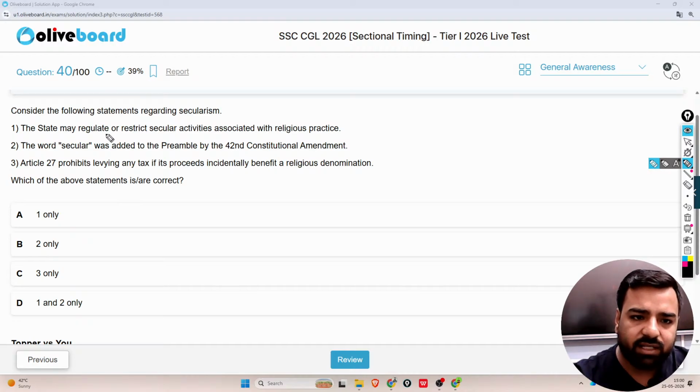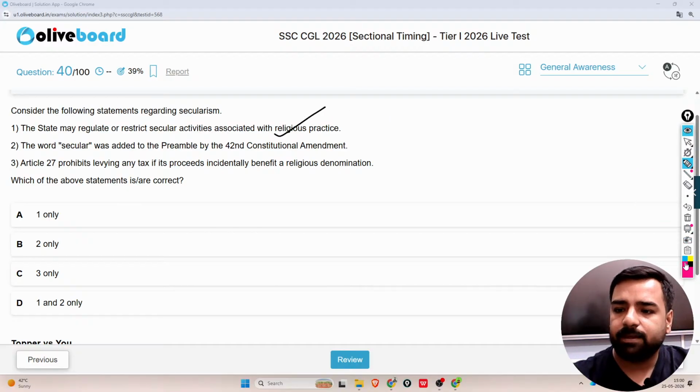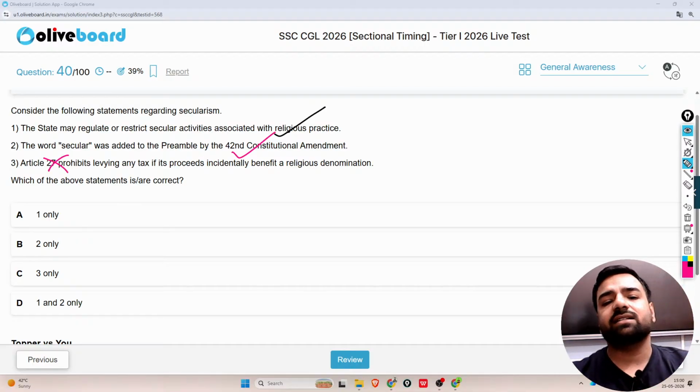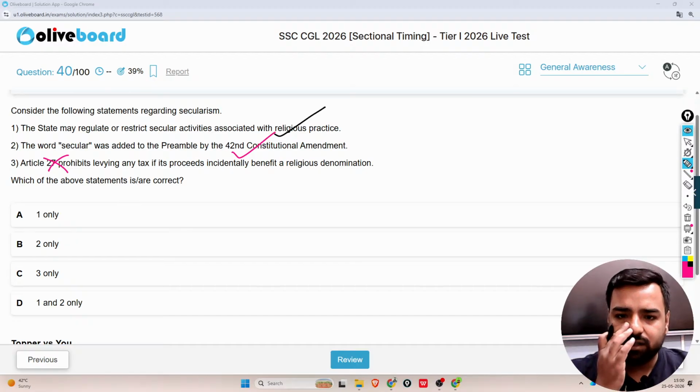So the state may regulate or restrict secular activities associated with the religious practice. That's correct. Then the word secular was added to the preamble by the 42nd constitutional amendment. So that is again correct. But Article 27 prohibits levying any taxes if its proceeds incidentally benefit a religious denomination.